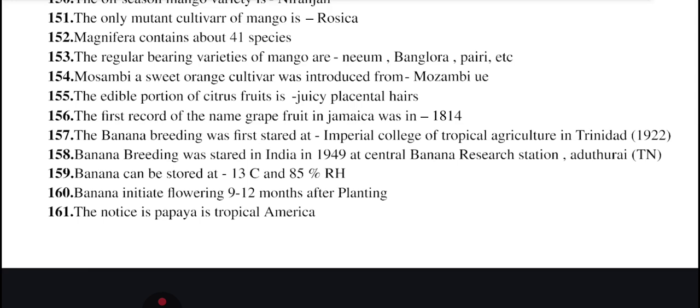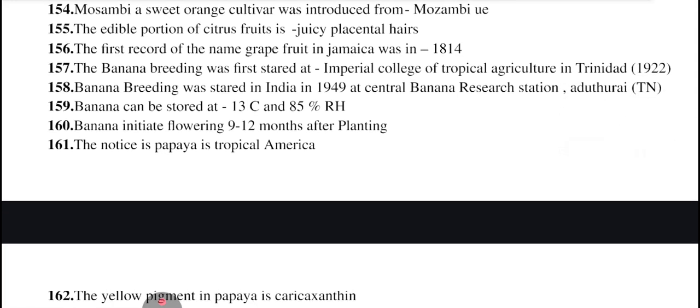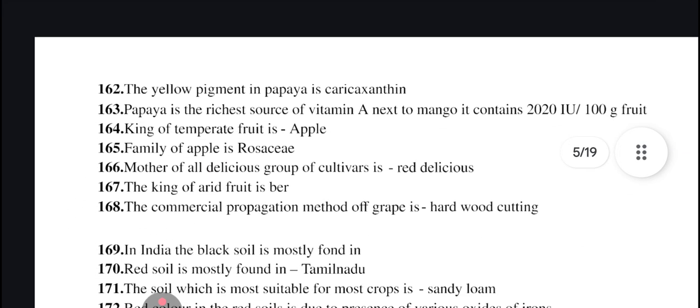Banana can be stored at minus 13 degrees Celsius and 85 percent relative humidity. Banana initiates flowering 9 to 12 months after planting. Native of papaya is tropical America. The yellow pigment of papaya is due to carica xanthin. Papaya is the richest source of vitamin A next to mango, which contains 2020 IU per 100 gram fruit.